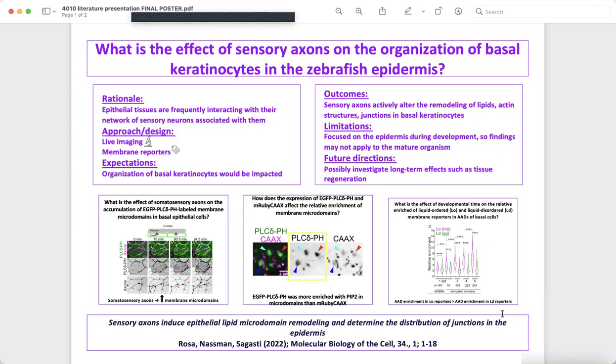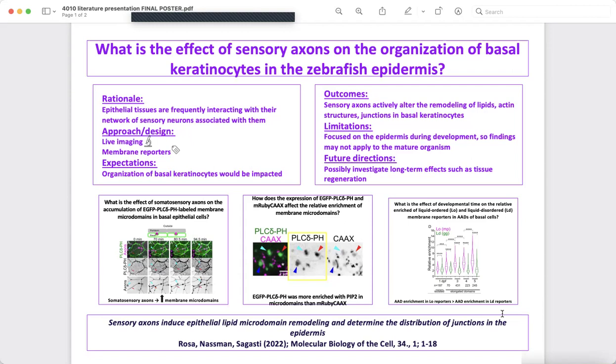The second figure, shown in the middle of the poster, probes the question: how does the expression of these two different proteins affect the relative enrichment of membrane microdomains? This figure proves that the first protein named was more enriched in microdomains than the second.